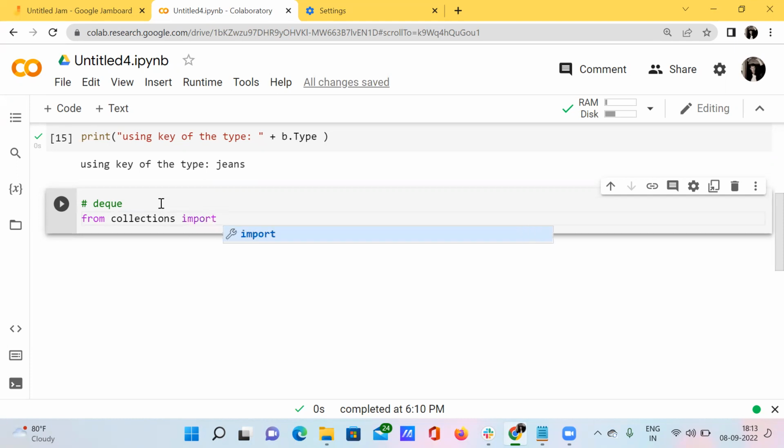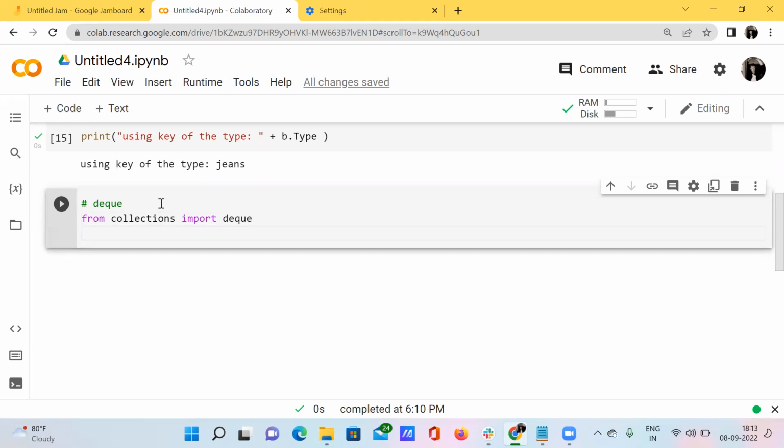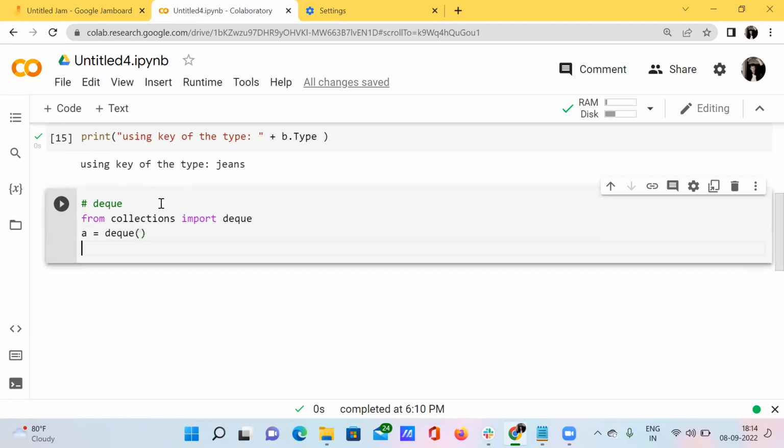From collections, I'm importing deque. And then I want to assign something to my variable A. Okay, what is that something? I just want to assign an empty deque. Inside that empty deque, I want to fill something, but later you will know that.